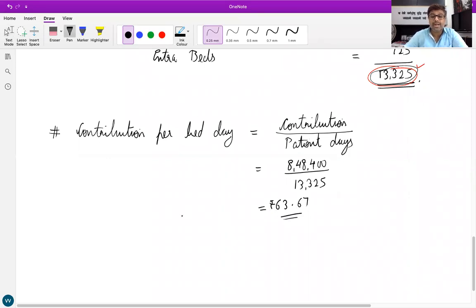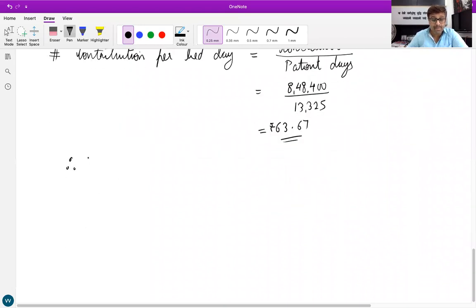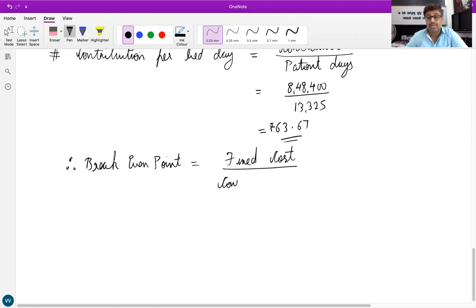Therefore, break-even point is equal to fixed cost divided by contribution per bed day, or per patient day. Both are one.